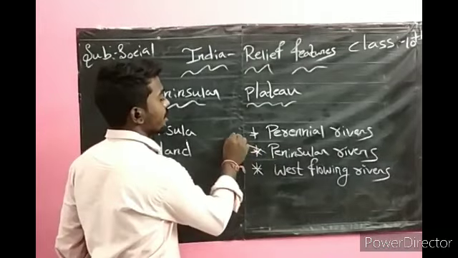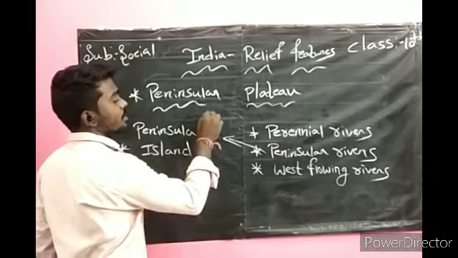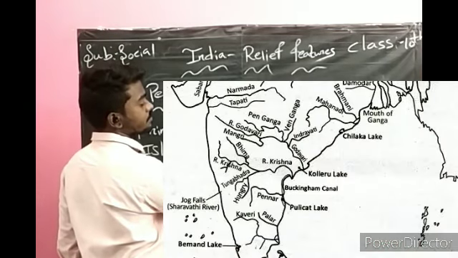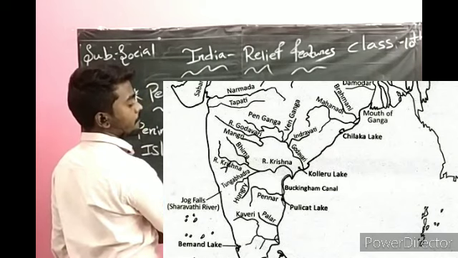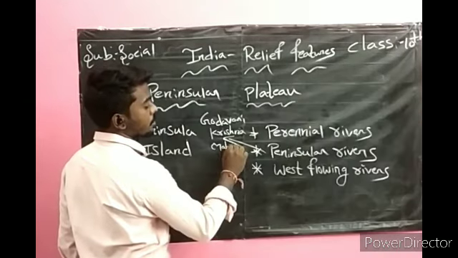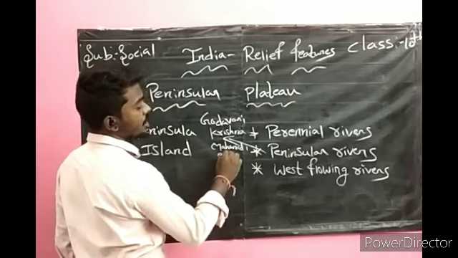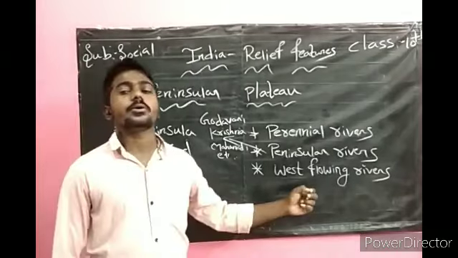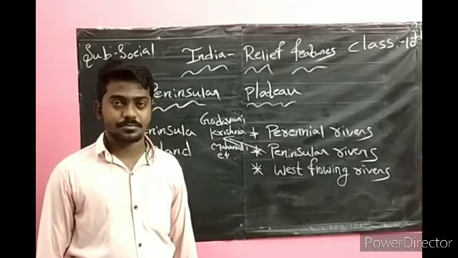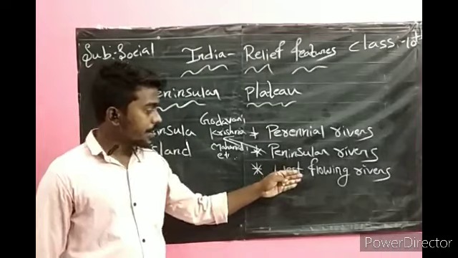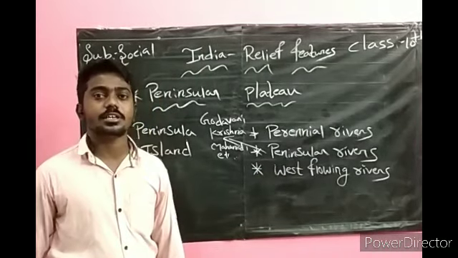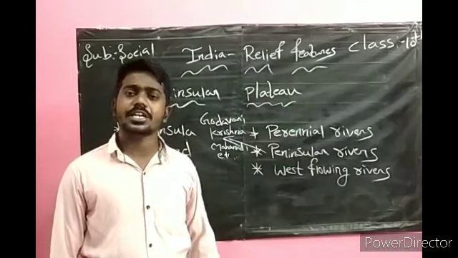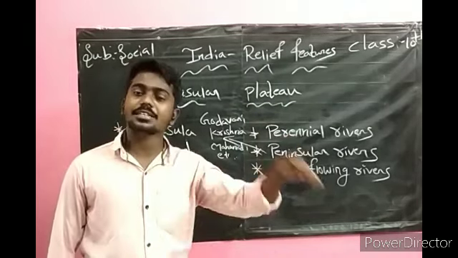Peninsular region, India south, is called peninsula. Then Godavari, Krishna, Mahanadi, etc. are all called peninsular rivers. Okay, you have to know this. And west flowing rivers: if you take the Godavari, it flows towards the east direction. Krishna is also the same. Mahanadi, same.